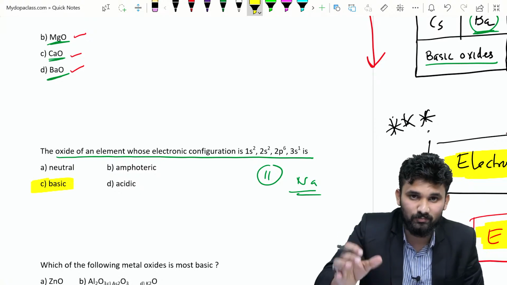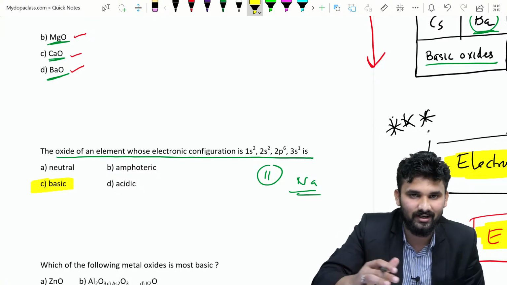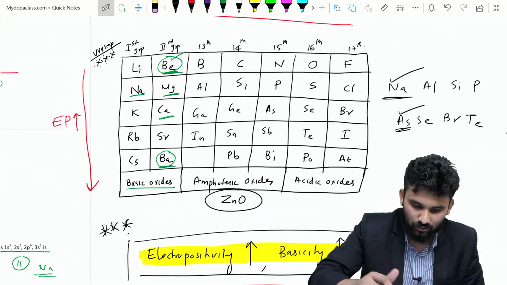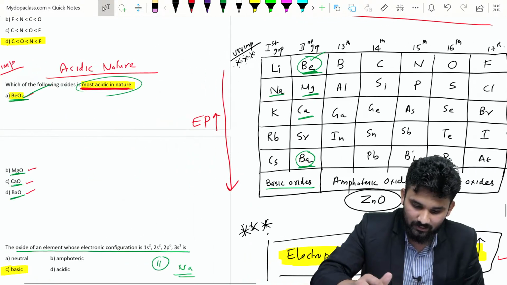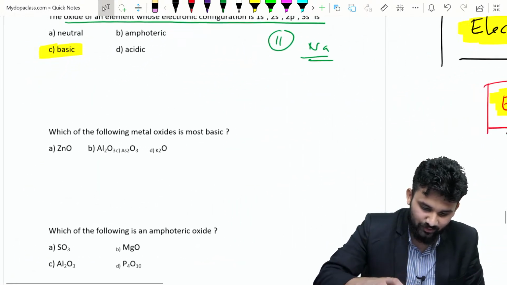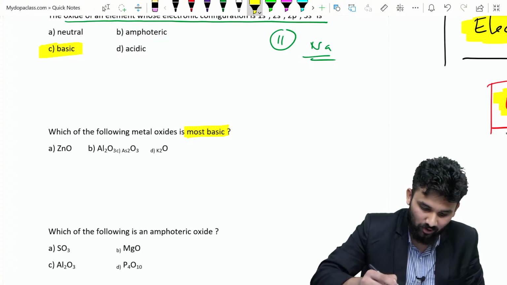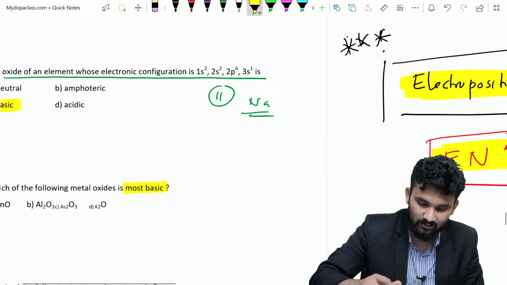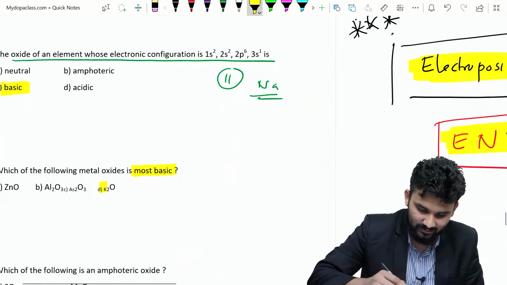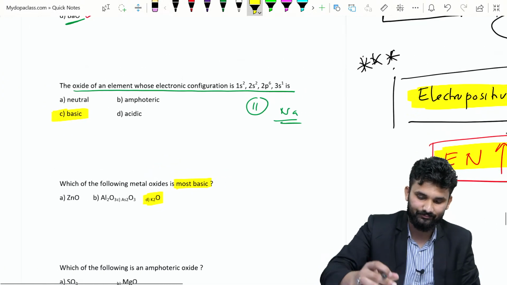By using this logic, you can find out any of the answers. Here is one more question: which of the following is the most basic oxide? ZnO is here, Al2O3 is here, As2O3 is here, K2O is here. We know that potassium forms a basic oxide, so this option is the answer.